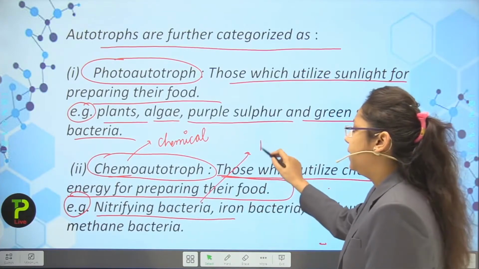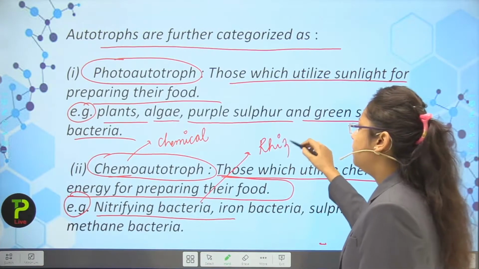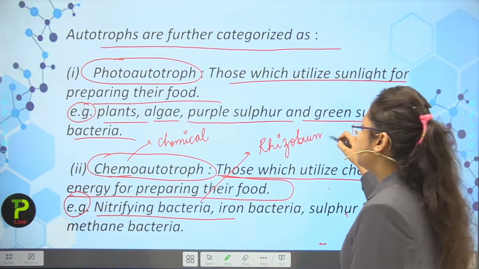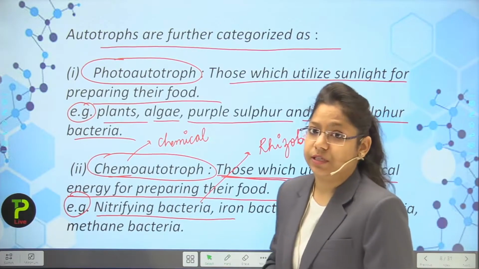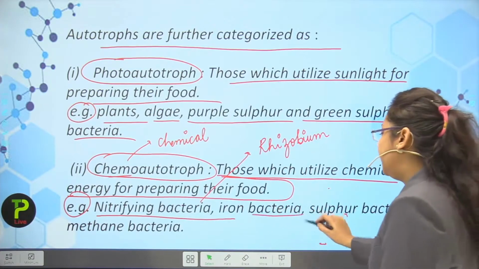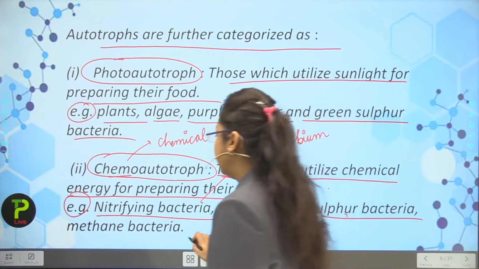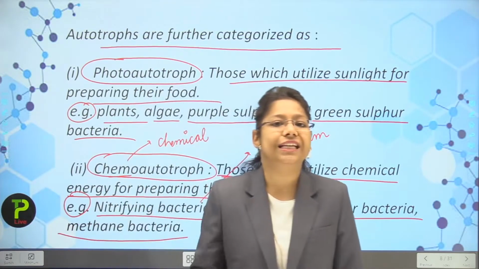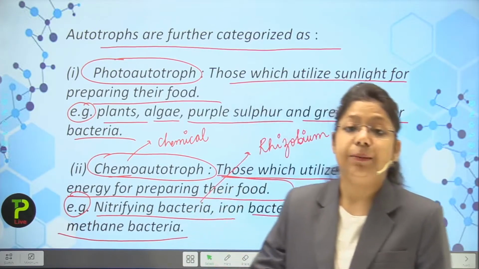I am just writing the name over here. This is rhizobium, which is present inside the soil, and it forms the root nodules and helps in the nitrogen fixation. Okay, iron bacteria, sulfur bacteria and methane bacteria. So all these bacteria are chemoautotrophs.